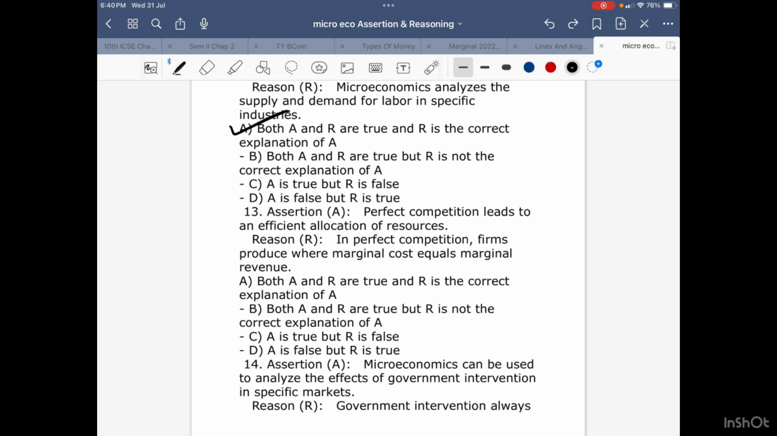Let's again frame it. In perfect competition, I repeat, I'm starting with reasoning first. In perfect competition, firms produce where marginal cost equals marginal revenue. Therefore, perfect competition leads to an efficient allocation of resources.